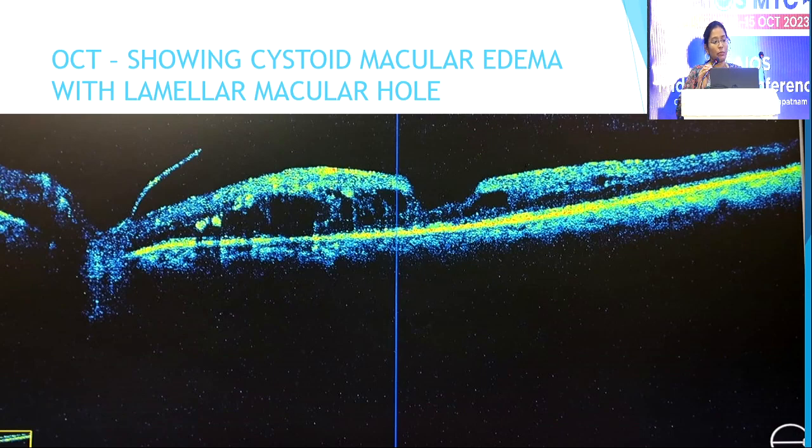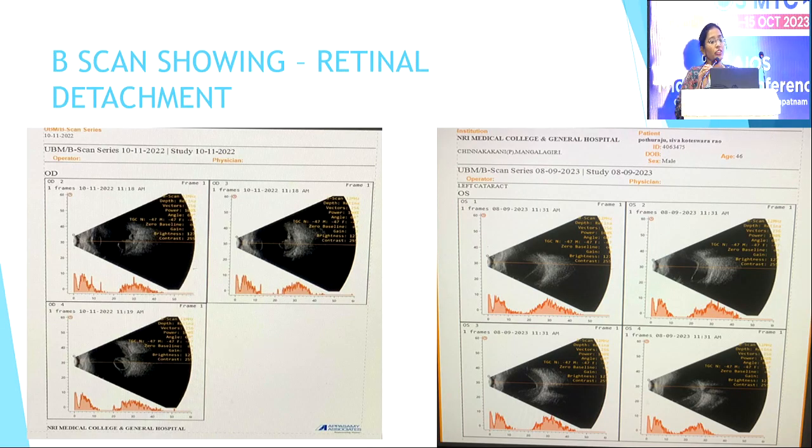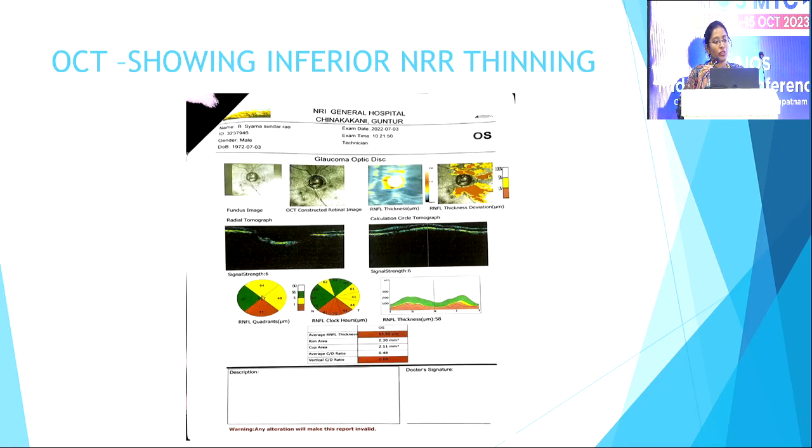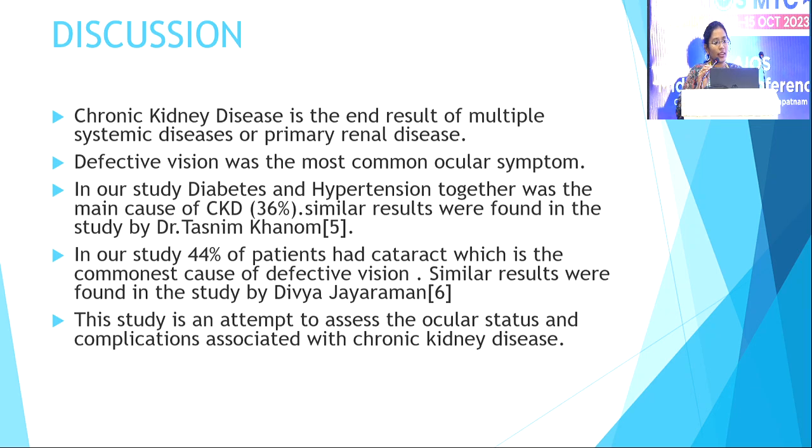OCT showing cystoid macular edema with lamellar macular hole. B-scan showing retinal detachment. Visual field showing arcade scotoma, and OCT showing inferior RNFL thinning.